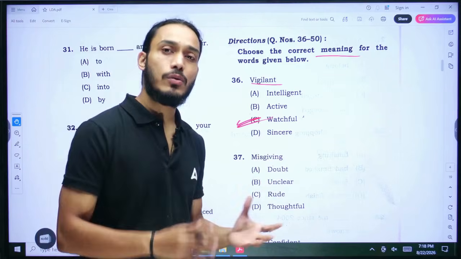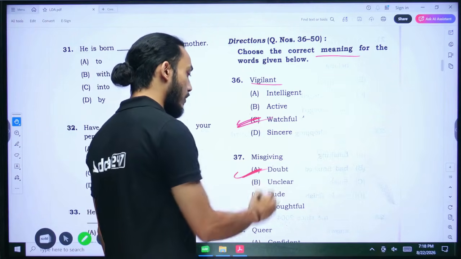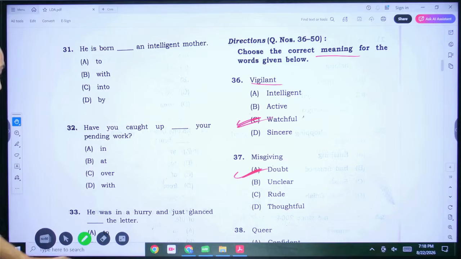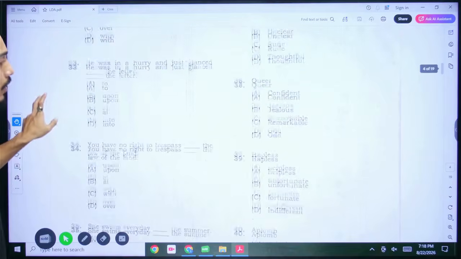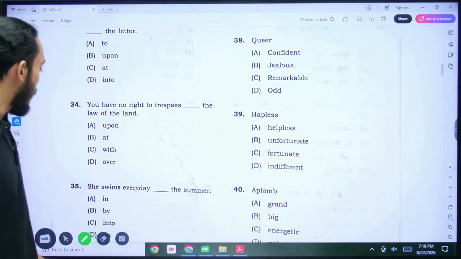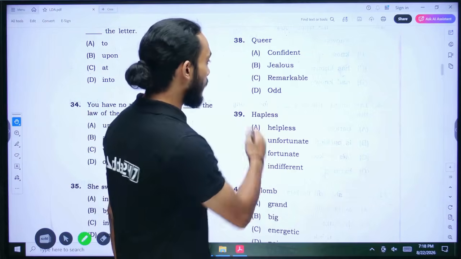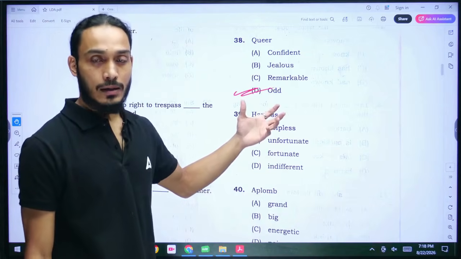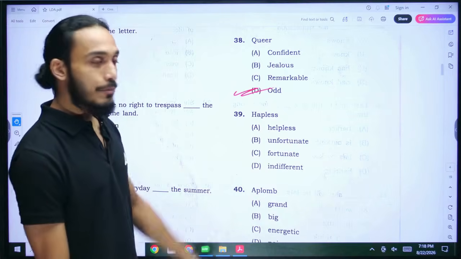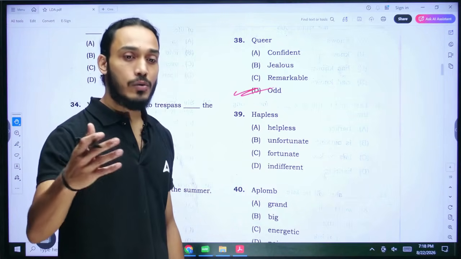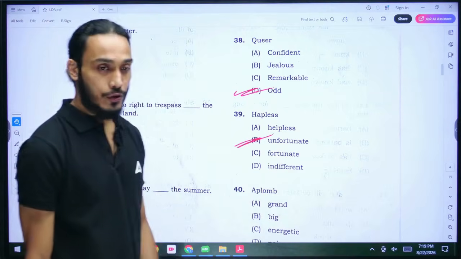Misgivings basically refer to uncertainties or doubts. So the closest word that we have here is option A, doubt. That would be the correct meaning here. The next question here is number 38, the word queer. When we say queer, what we mean is something that stands out or does not fit in with the norm. So odd would be the correct answer. Queer means something that is odd or out there. Hapless. If you're in a hapless state, that means you are in a very unfortunate or unlucky state. So the correct word here would be option B, unfortunate.